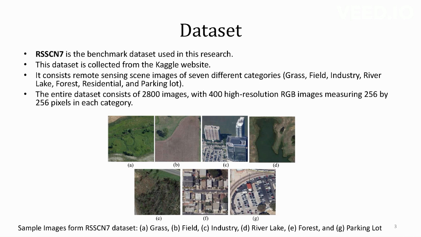It consists of seven different categories like grass, field, industry, river, forest, and residential, and so on. The entire dataset consists of 2,800 images, with seven class labels, where each class contains 400 images. So 7 into 400, 2,800 images overall. They are high resolution images of 256 by 256 pixels for each category.